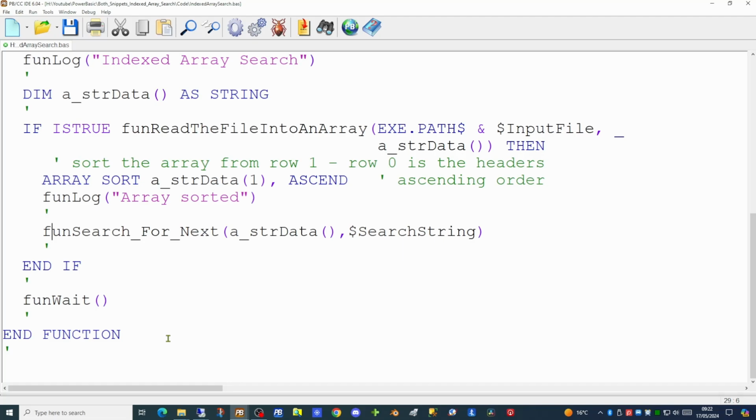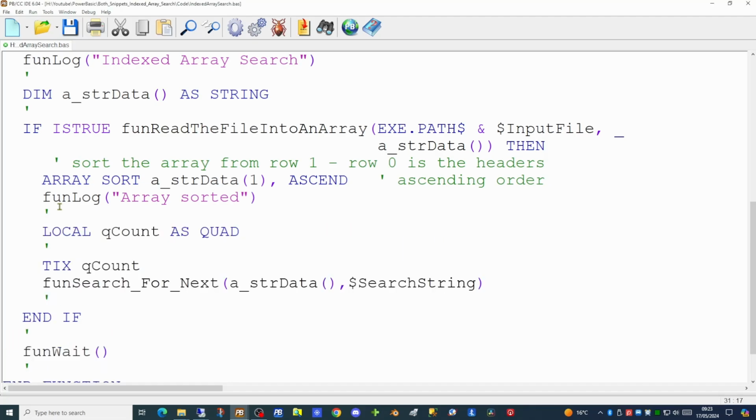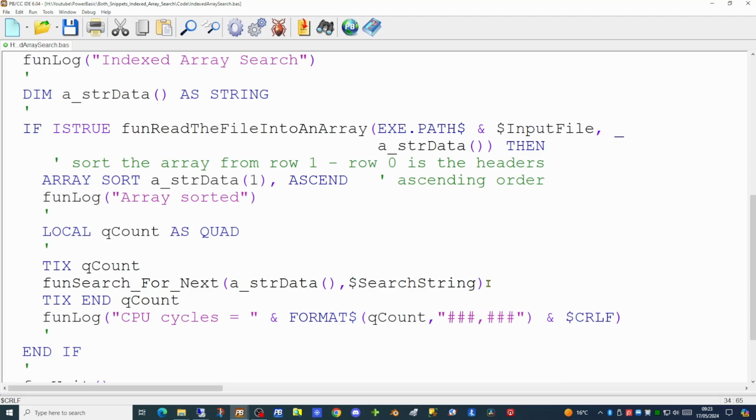Because we want to know how long it takes to actually search this, we need to have some kind of metric in here. And in order to get a good metric, I'm going to be using the ticks command. This is a command that measures the clock cycles of our CPU. We can do that quite easily by defining a variable as a quad, and we can start our count by using the ticks command, followed by the variable into which we want to put the value. And then once our function has completed, we'll use the ticksn command to finish off. And the value held within the qcount variable will be the number of CPU cycles which we can push out to our log to see how long that took.